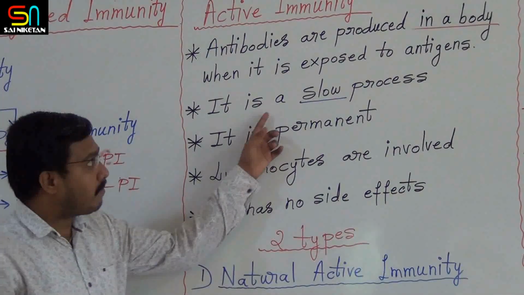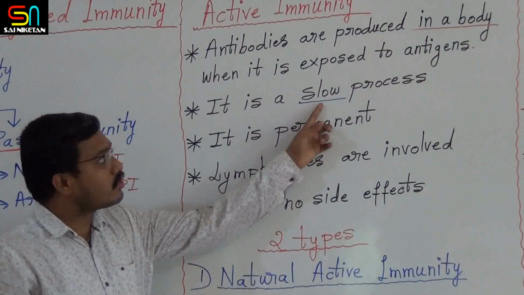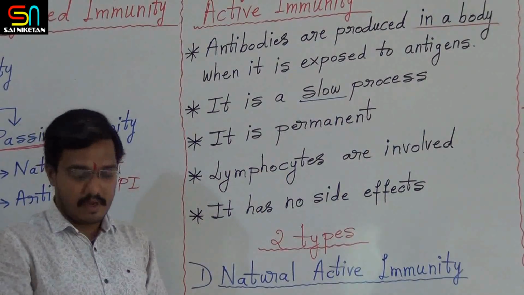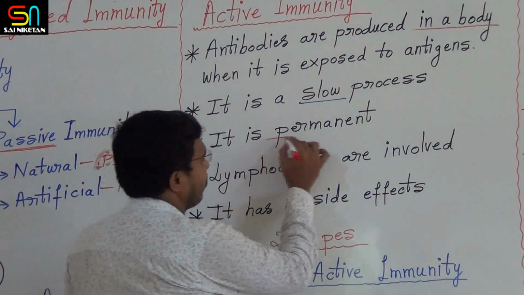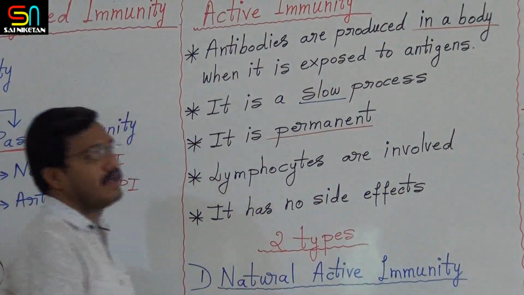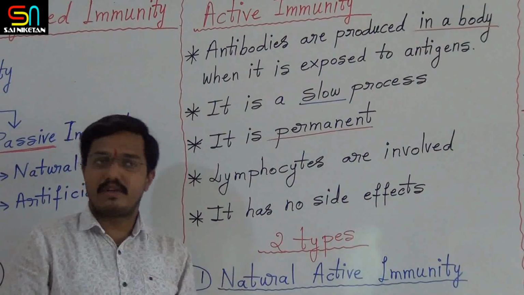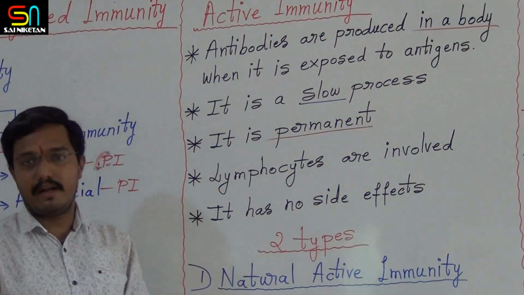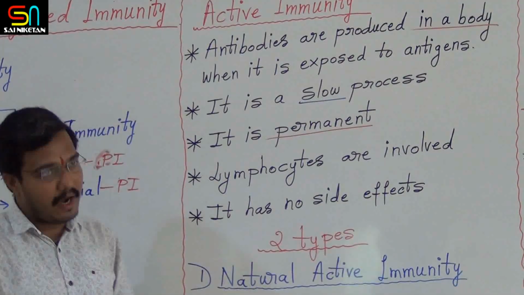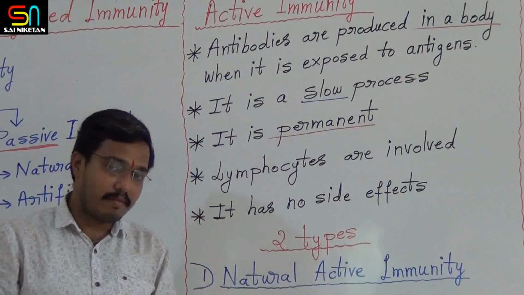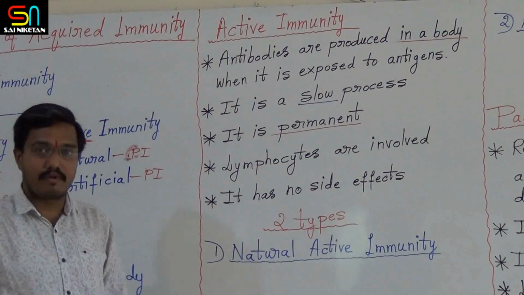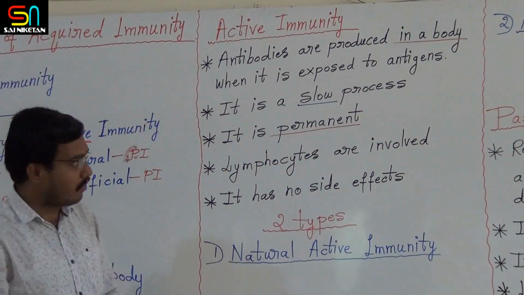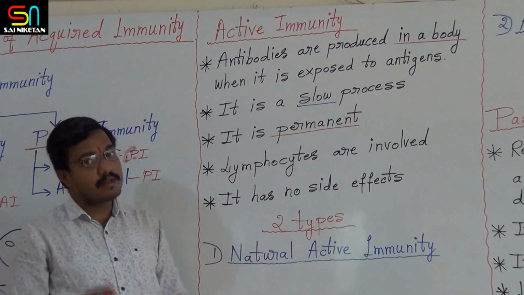Therefore, active immunity is a slow process. Even if it is a slow process, active immunity is permanent. Once antibodies are formed, they are permanent, and there is production of memory B cells and memory T cells, and they are used for future infections. Therefore, active immunity is permanent.